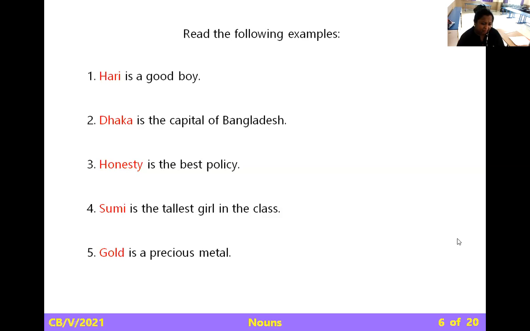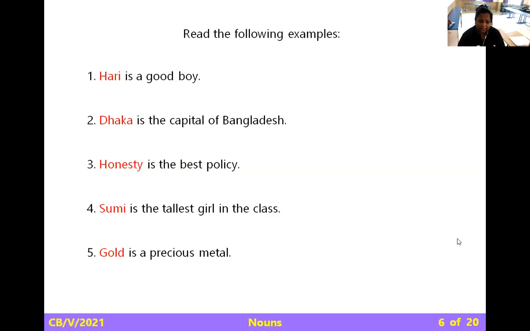Dhaka is the capital of Bangladesh. We are specific about one place here. Honesty is the best policy. Honesty is some kind of emotion, expression or feeling, and we are going to understand next which type of noun this is.